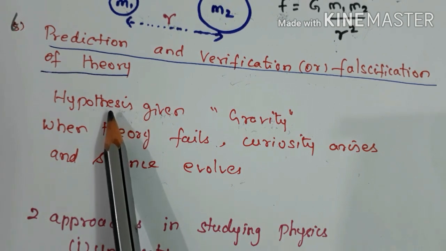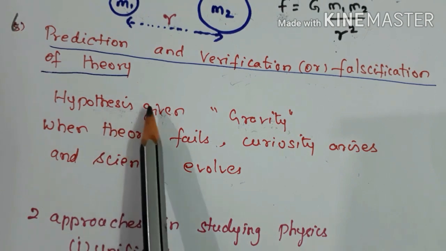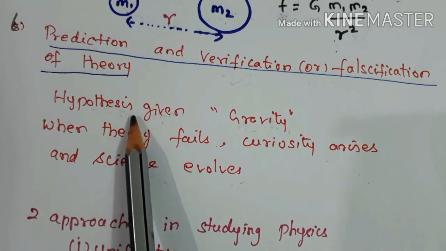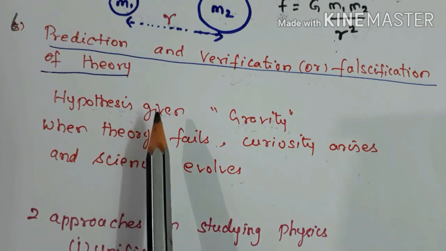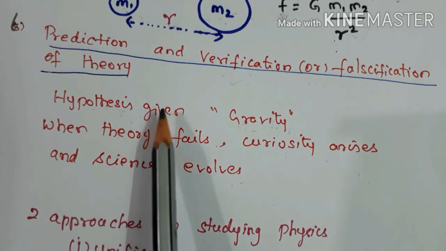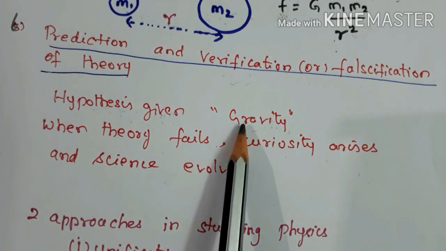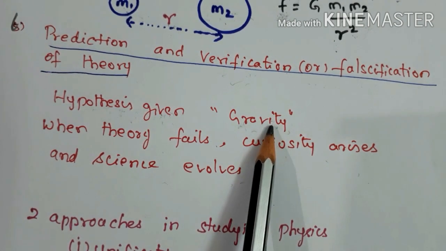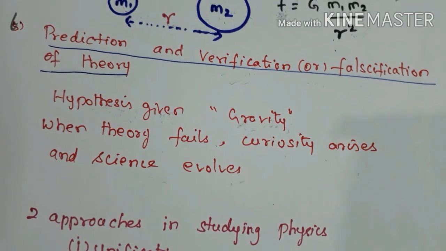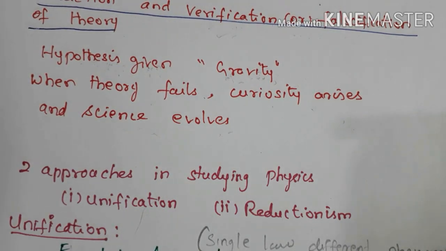If the theory is not experimentally proved, future researchers might prove it wrong or might prove it true, right? The hypothesis may be right or may be wrong. It can be proved experimentally. In the case of Newton, till date, Newton's law of gravitation is accepted. No theory has proved it wrong. If in case a theory fails, what happens? Curiosity will arise and science evolves.